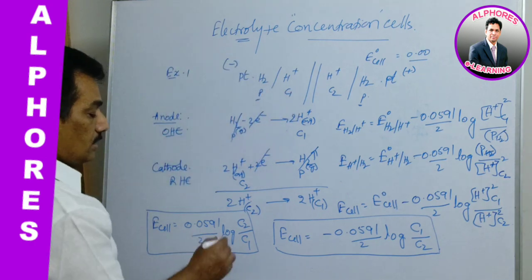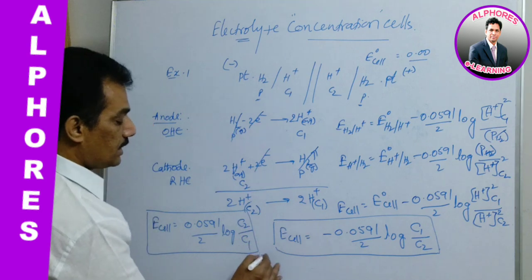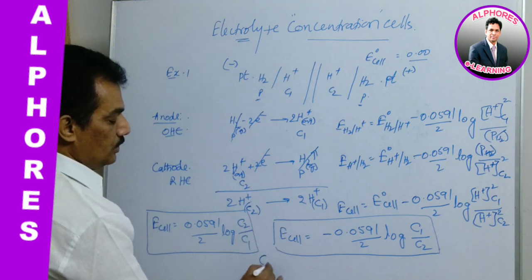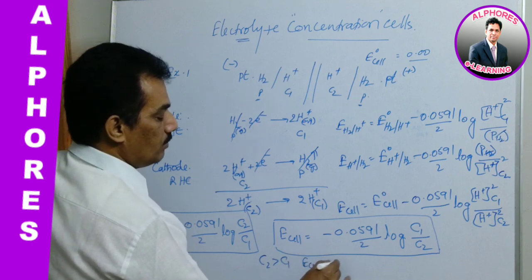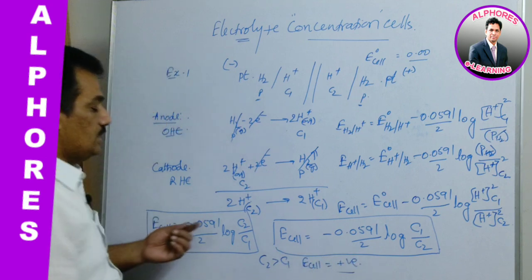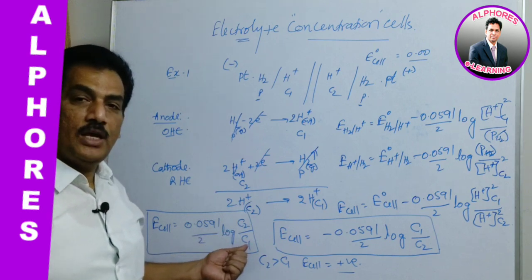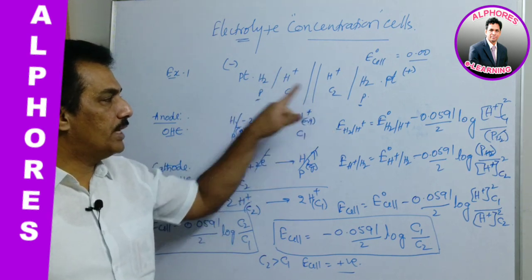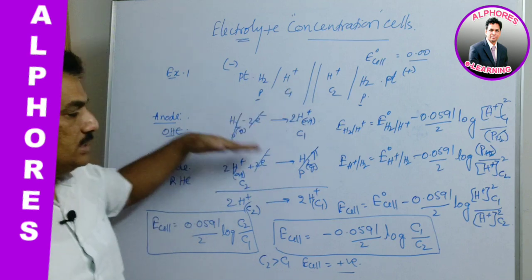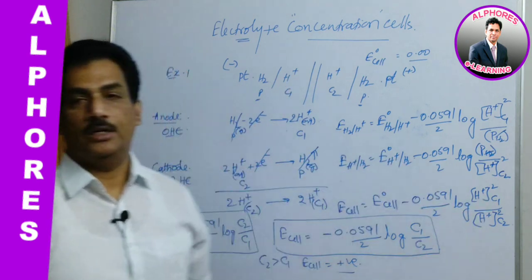Here, if C2 is greater than C1, then E cell will be positive. That means only when C2 is greater than C1 are we able to generate current from this cell, as per this equation.